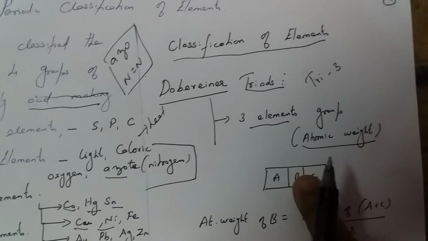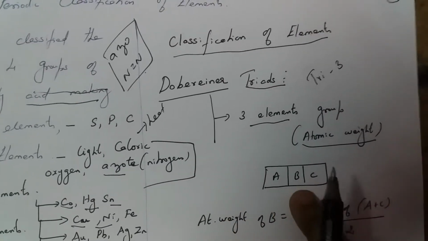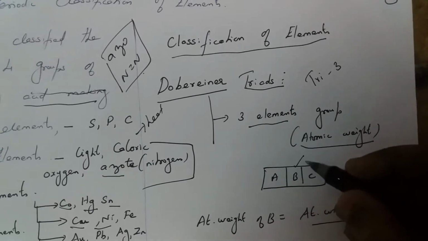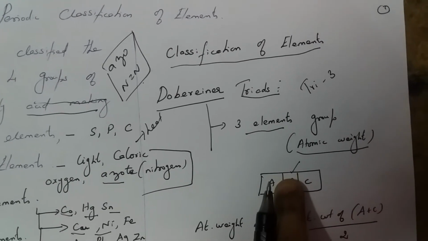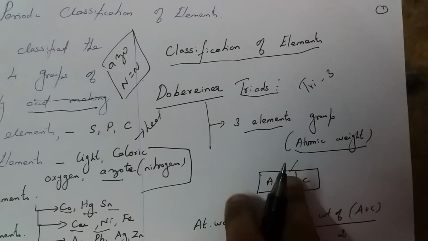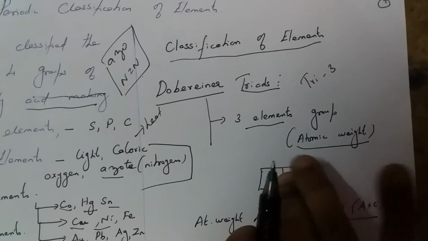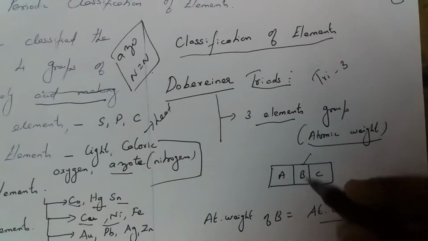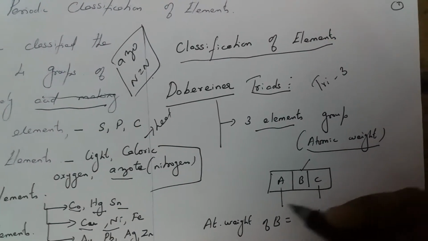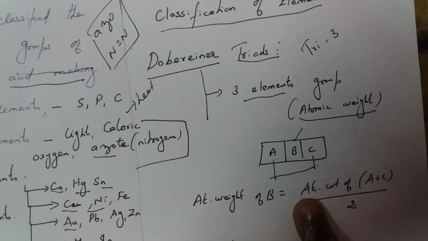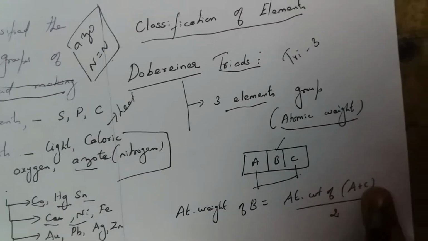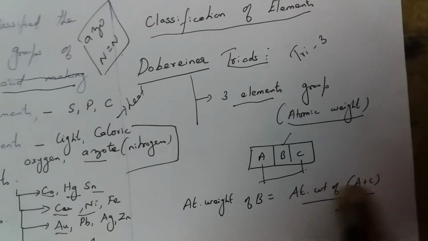He says that the atomic weight of the middle element, here B, is equal to the average of the atomic weights of the remaining two elements, A and C. That is, the atomic weight of B equals the atomic weight of A plus the atomic weight of C, divided by 2.